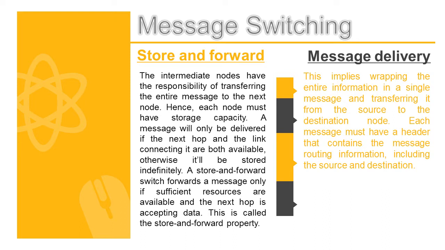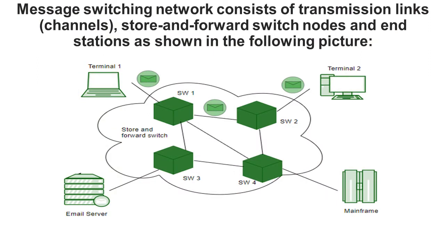Message delivery. This implies wrapping the entire information in a single message and transferring it from the source to the destination node. Each message must have a header that contains the message routing information, including the source and destination. This picture shows the network consists of transmission links, store and forward switch nodes, and end destination.